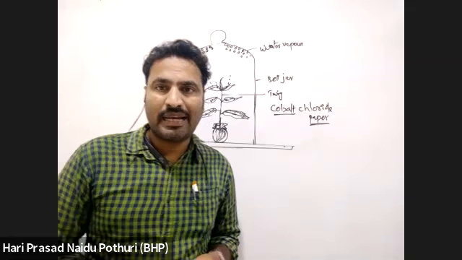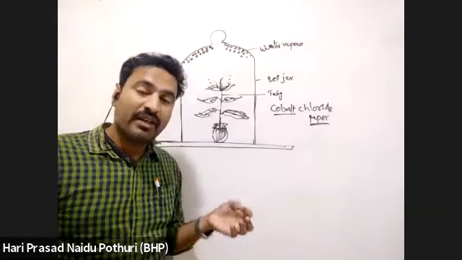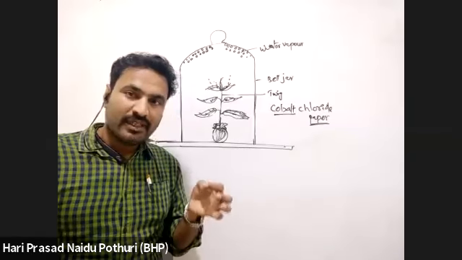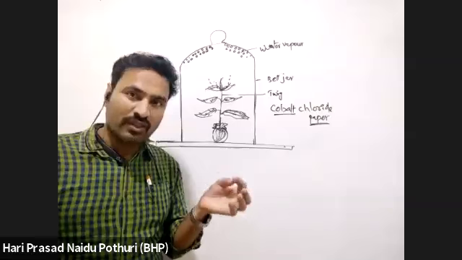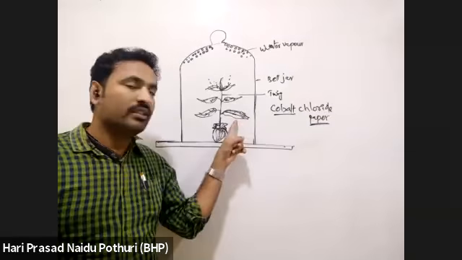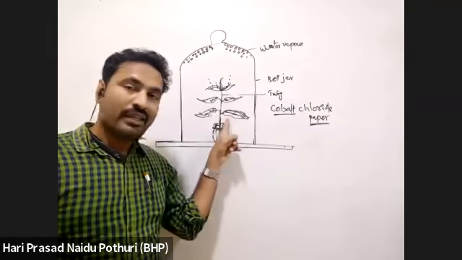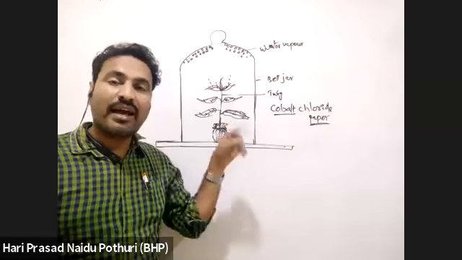A filter paper dipped in cobalt chloride solution and dried is fixed to the leaf using a glass slide and paper clip.